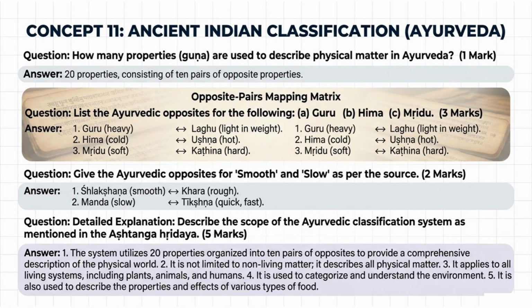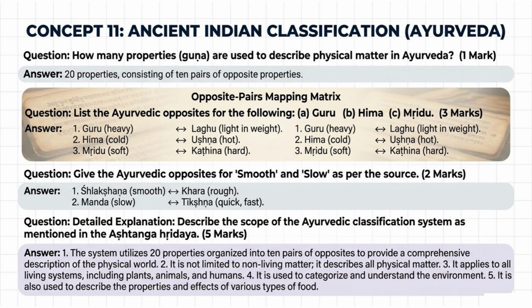Concept 11. Ancient Indian classification. Ayurveda. Question. How many properties, guna, are used to describe physical matter in Ayurveda? 1 mark. Answer. 20 properties, consisting of 10 pairs of opposite properties.